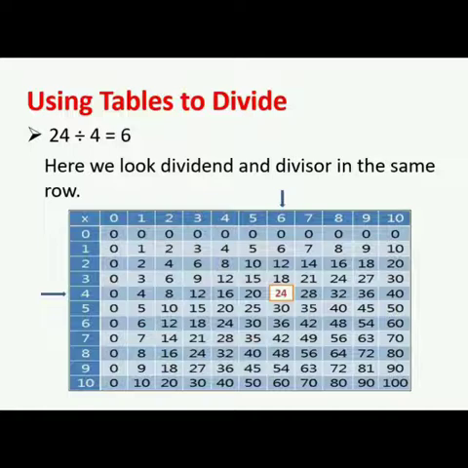So we will look in the table of 4 where 24 stands. 24 is under 6, so our quotient is 6. When we look in the table of 4, 24 is under 6. 4 sixes are 24. So our quotient is 6 when we divide 24 by 4.